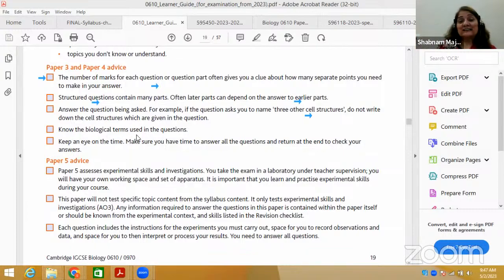Know the biological terms used in the question. Biological terms are very important. If I start from the first topic for IGCSE, characteristics and classification, characteristics of living organisms is common for both O levels and IGCSE. So you have to know what type of biological terms to use.